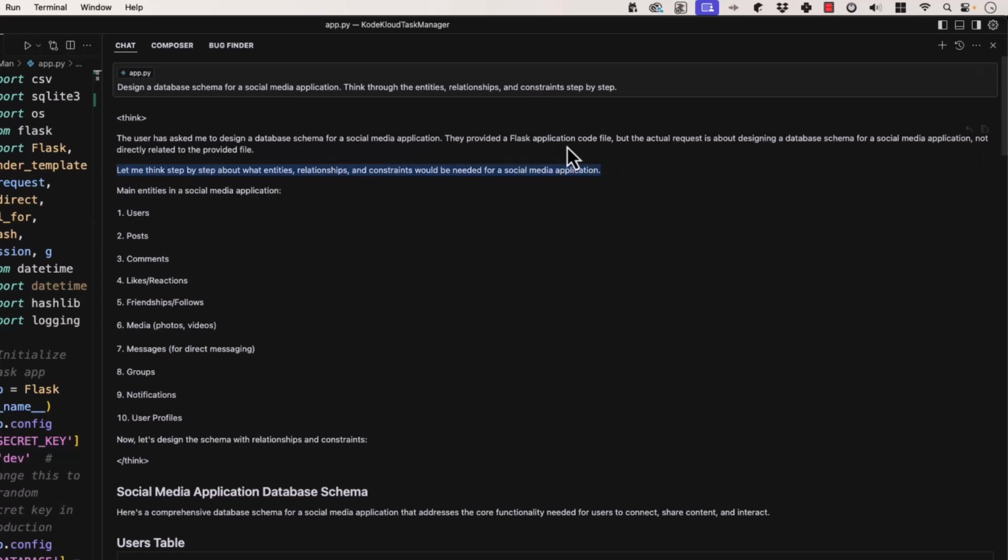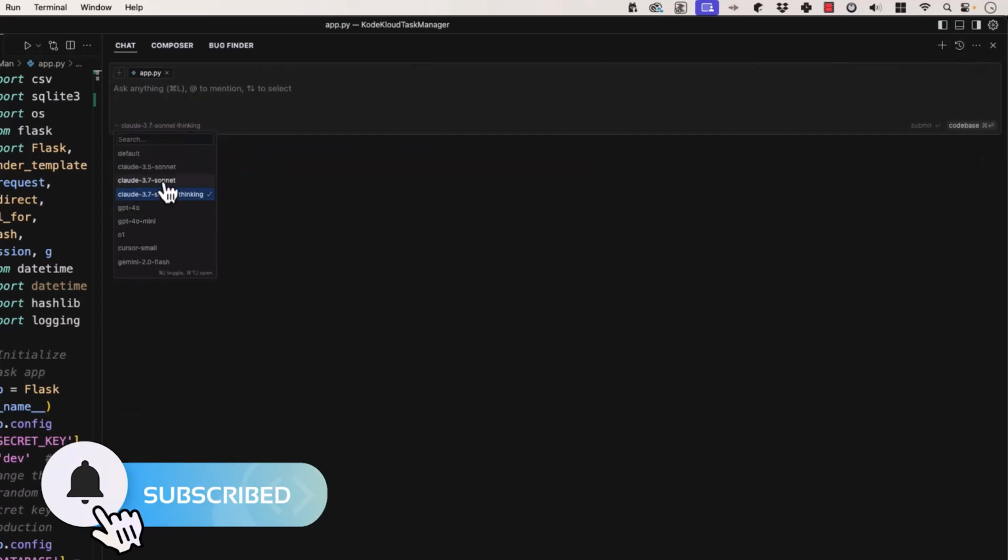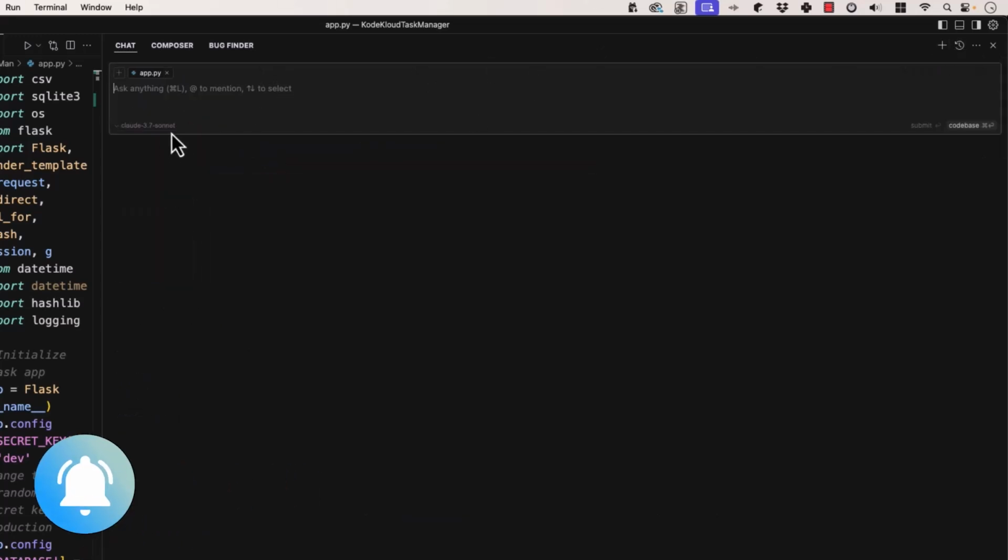Does that sound familiar? Well, of course. Right here, entities, relationships, and constraints. So again, we're just with a chain of thought prompting. You're saying, hey, think about it. And this is what I want you to think about. I'll change this back to, we'll just go to it with a Claude 3.5 Sonnet here. And let's look at the next one.